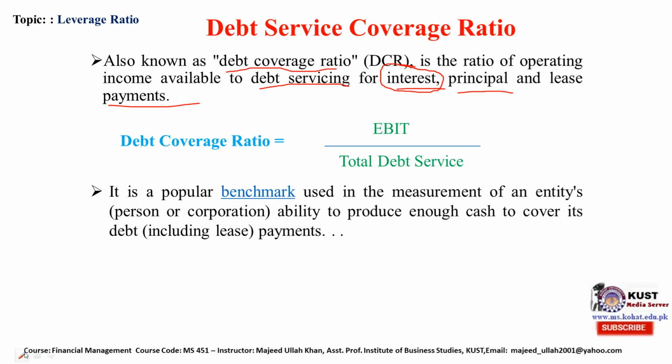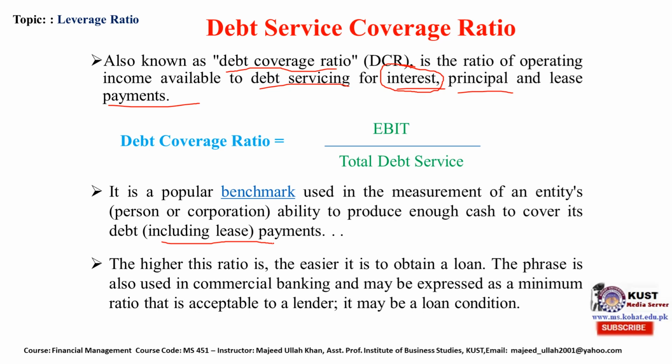It is one of the popular benchmarks used in measurement of an entity's, person's or corporation's ability to produce enough cash to cover its debt, including lease payment as well. What does a high ratio communicate in this case? It is easier to obtain a loan if the company has a higher debt coverage ratio.